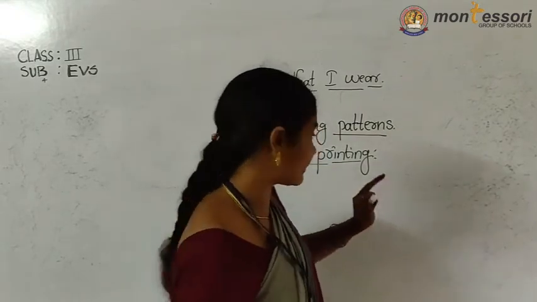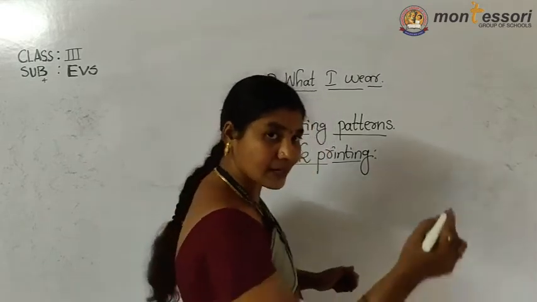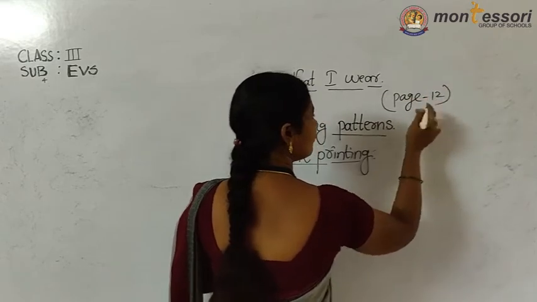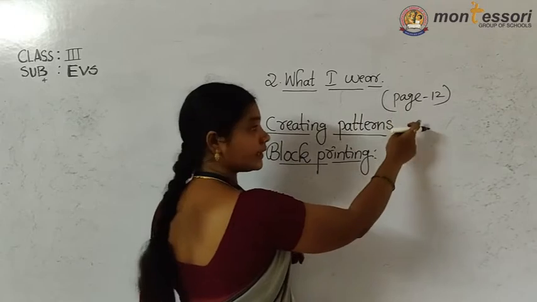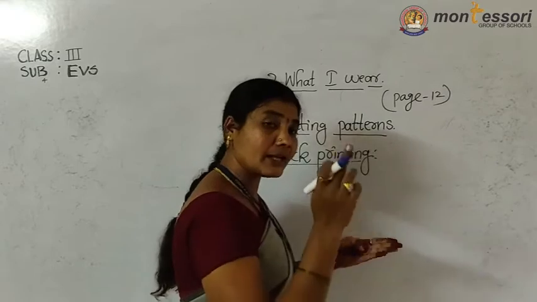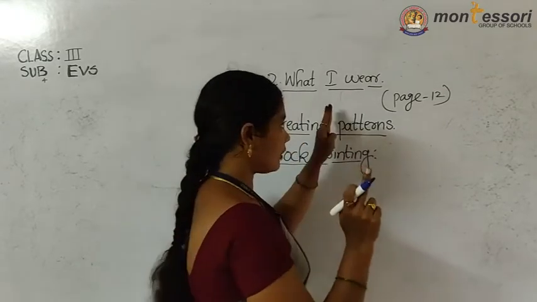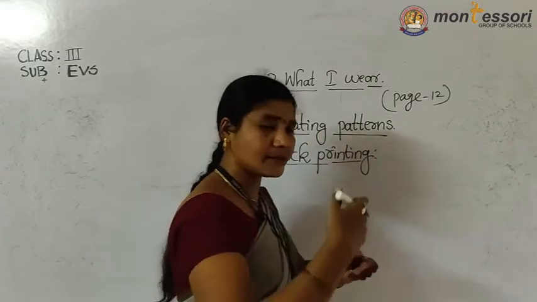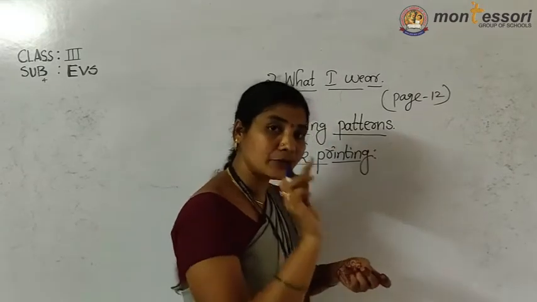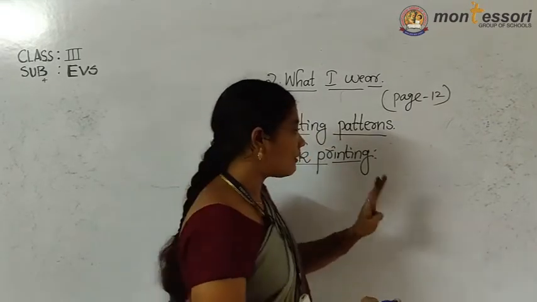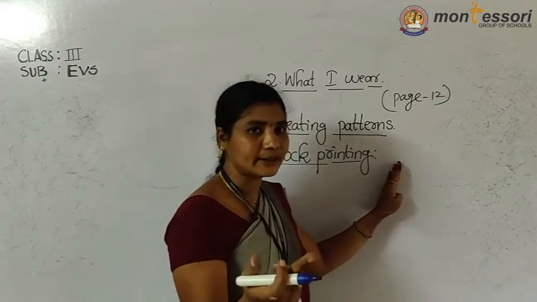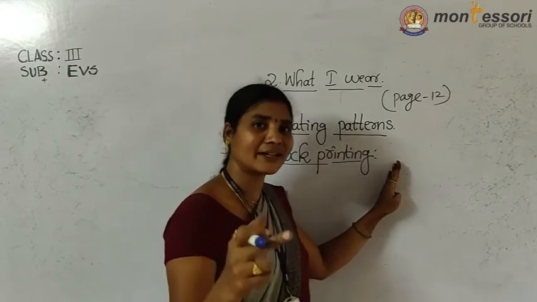This topic is on page number 12. If you want to see it or read it, open page number 12 and keep it open while watching the video. Follow this method: while I am reading, put your finger on the text and observe carefully. Then you will know where the hard words are and how to pronounce them. Do it, then you will know very well. You are very expert in reading.